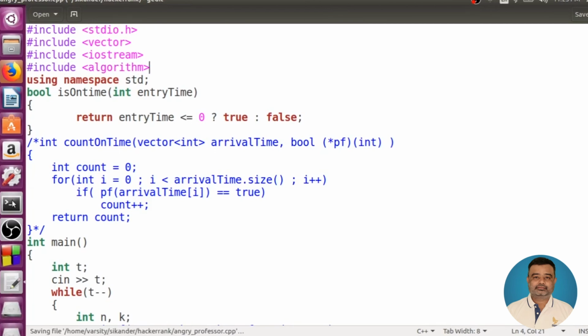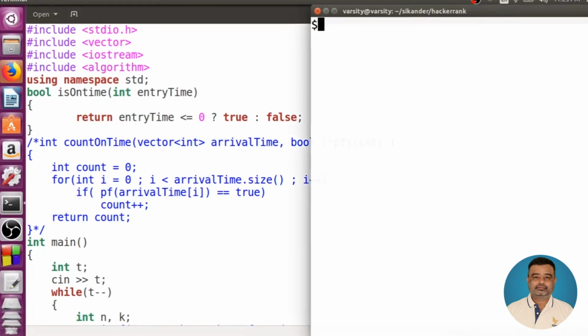Fine. So let's go back here. Let us try to recompile this and let us try to run this. You can again take the test cases: 1, then let us say 6 is the number of people, 4 is the threshold, -1, 1, 0, -1, 1, again 0.